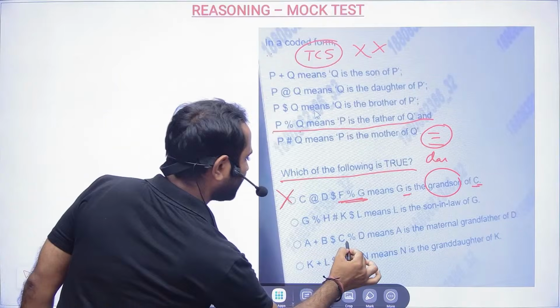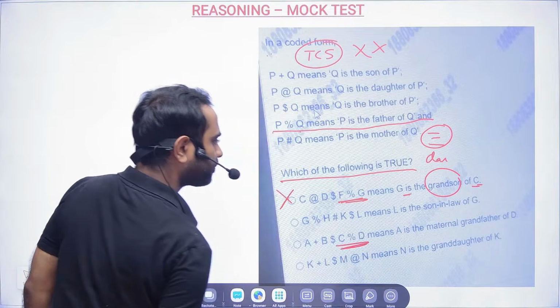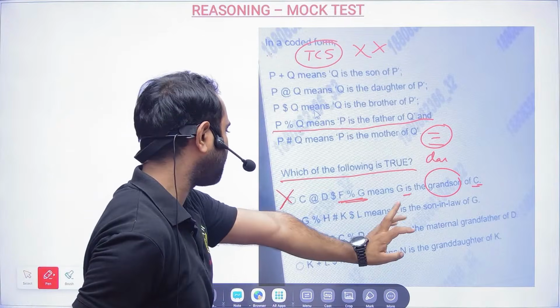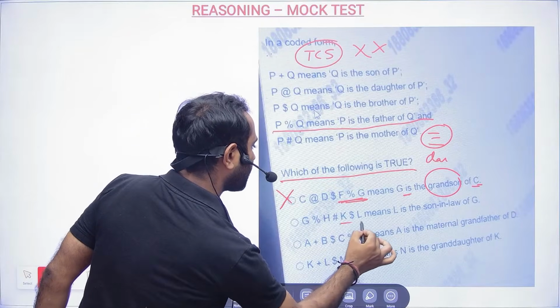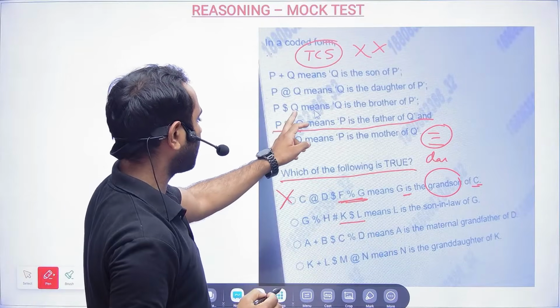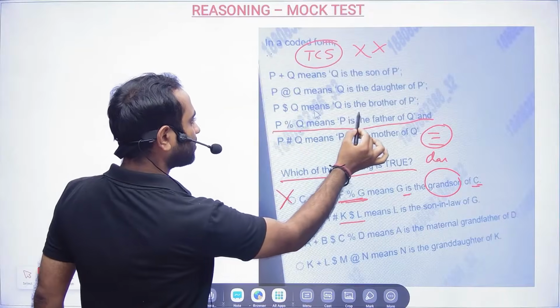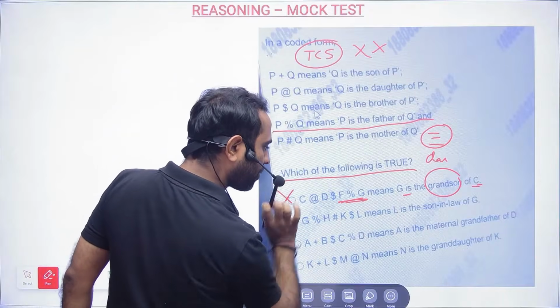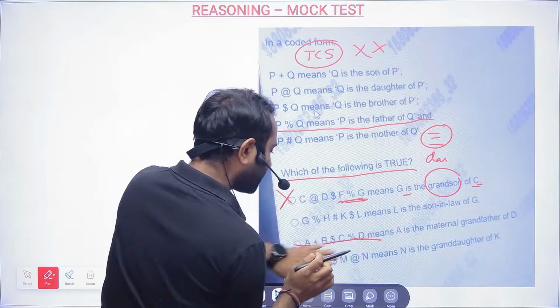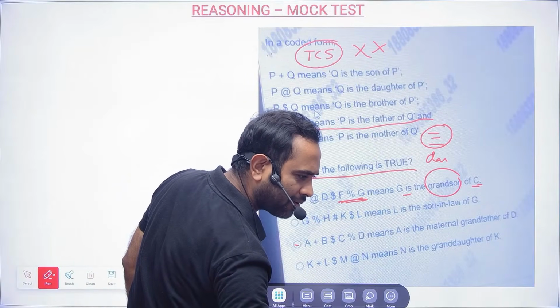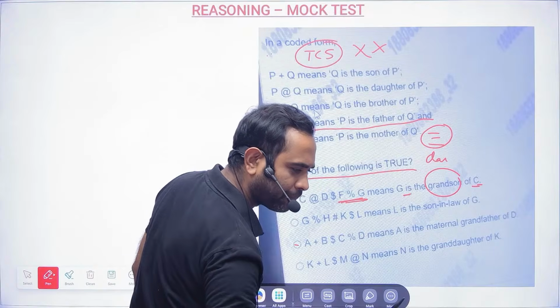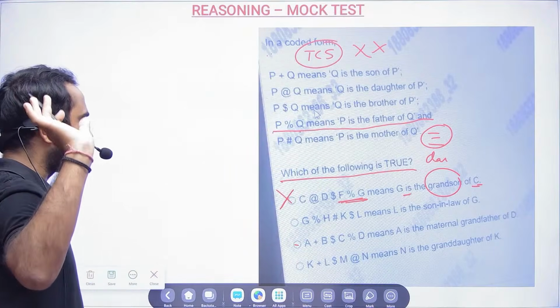Then you see C percentage of D. A is the maternal grandfather of D. So this will be okay. K, L is the son-in-law. K dollar L means, okay, this also will work. So one option is gone. Option A is eliminated. Many of you have given option A. Option A cannot be your answer.